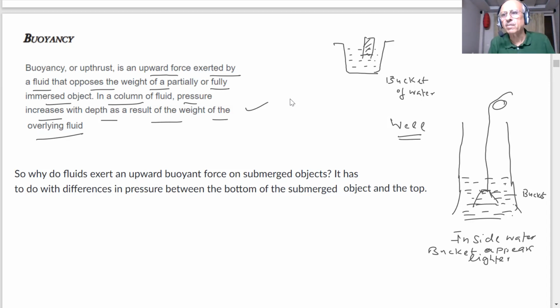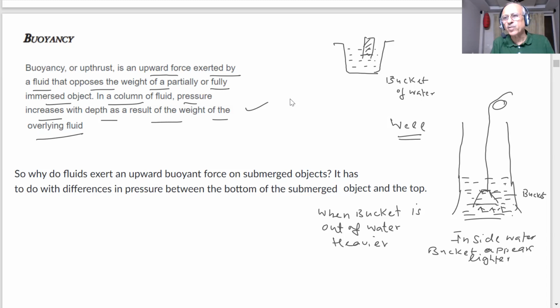It becomes heavier. Why does it appear lighter inside the water, students? When this bucket is out of water, will it appear lighter or heavier? Heavier.